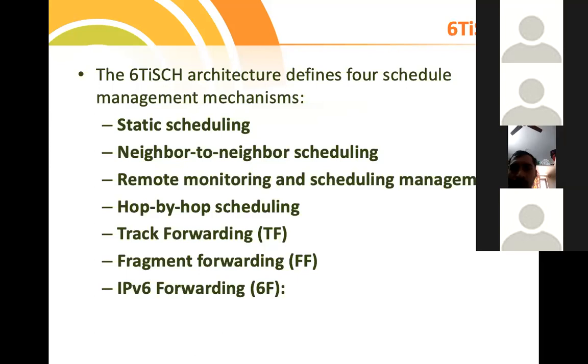Then we have something called hop by hop scheduling. This hop by hop scheduling is nothing but if we want to communicate between two different smart objects. One entire smart object is treated as one hop, and another is another hop. If you want to transmit data from one machine to another machine, then we may go with hop by hop. For example, in networks we have client server programming.